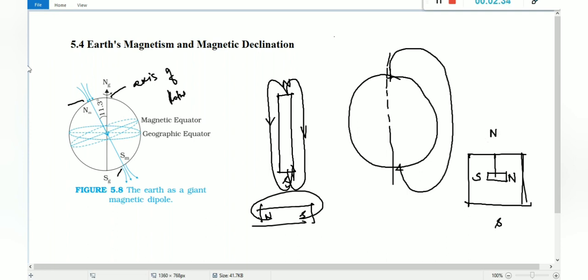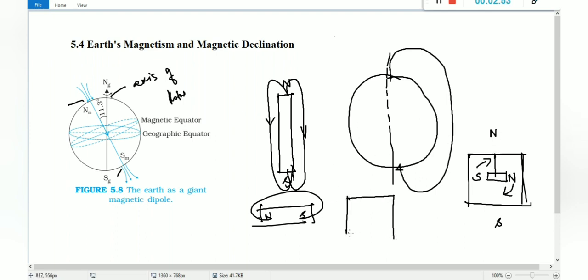So the magnet, this magnet will rotate in this direction, right? Because the south pole will be attracted by north and the north pole will be attracted by south. This is the real thing, but